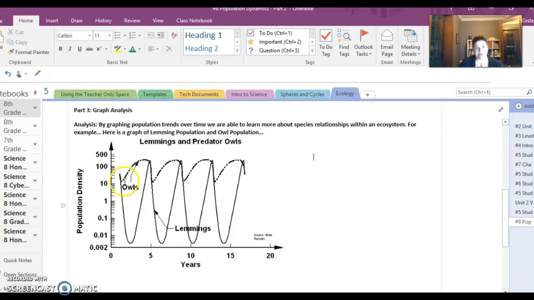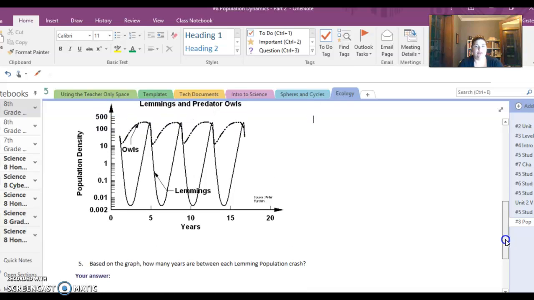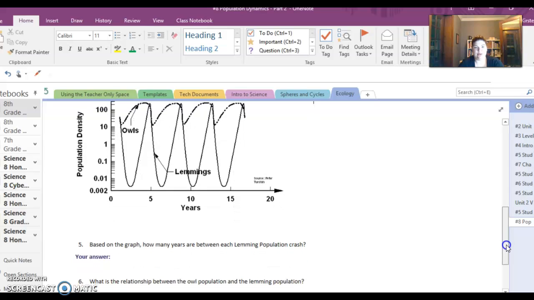And what happens with the owl population is that soon after the lemming population peaks, the owl population is also going to peak. And so then once the lemming population starts to decline, so does the owl population. And it's not until the lemming population starts to pick up again that the owl population also starts to pick up. So owls aren't going to be reproducing if they don't have a food source. And if the lemming is their food source, then they're not going to be reproducing if there's not enough lemmings.